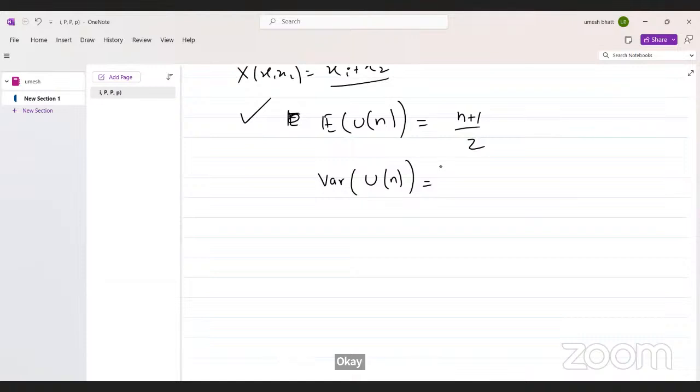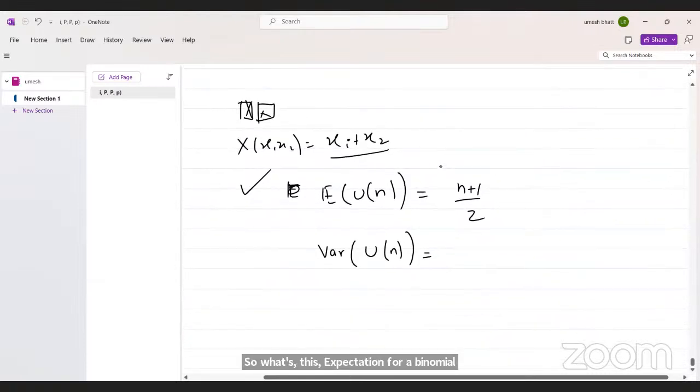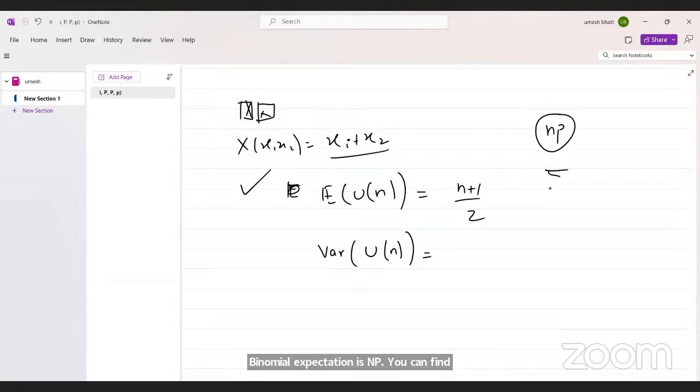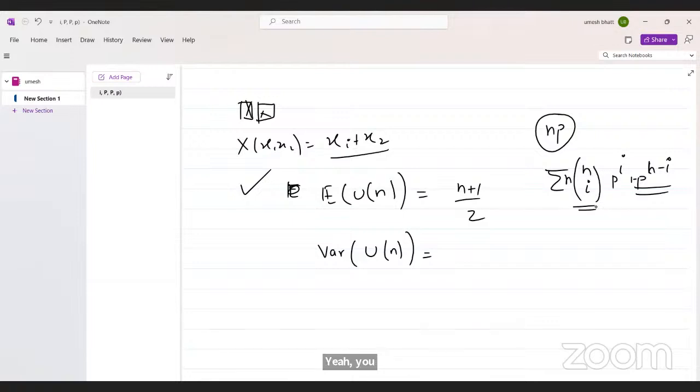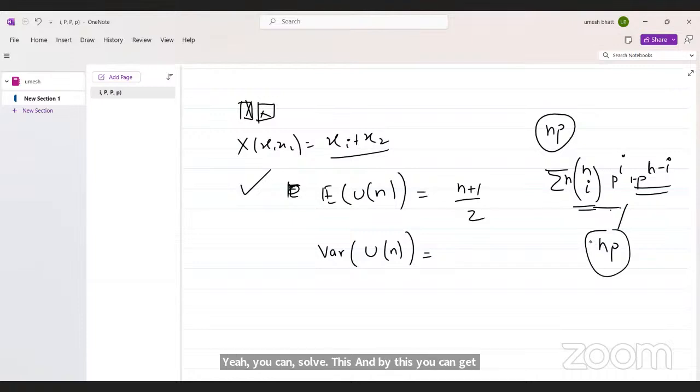Sir, what is the expectation for a binomial? Binomial expectation is np. You can find it by the geometric series, with n and p to the power, 1 minus p to the power n minus. Yeah, you can solve this, and by this you can get np.